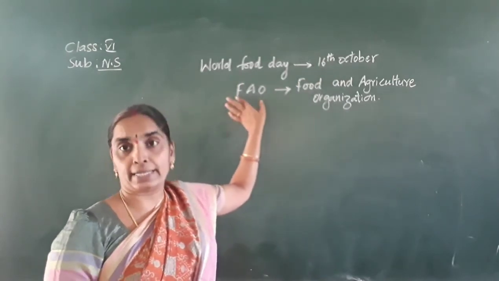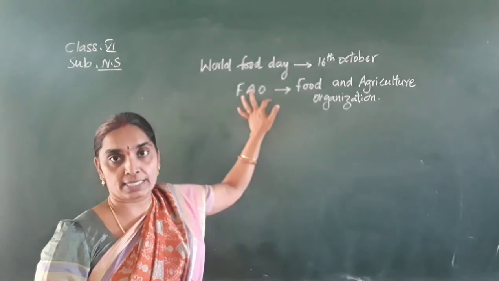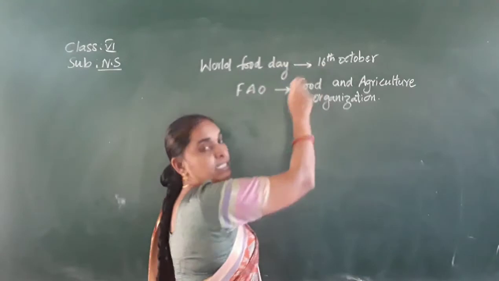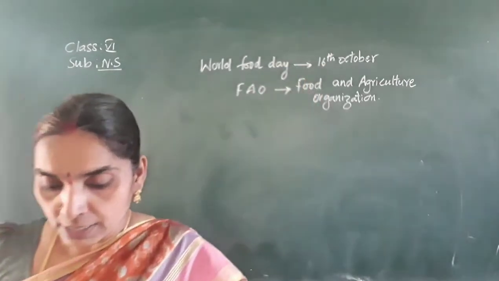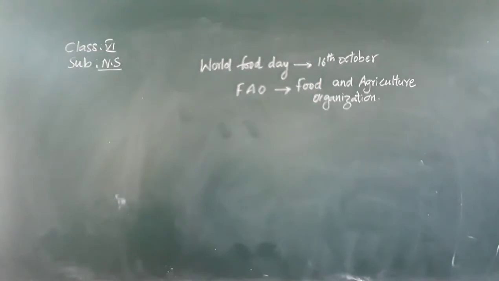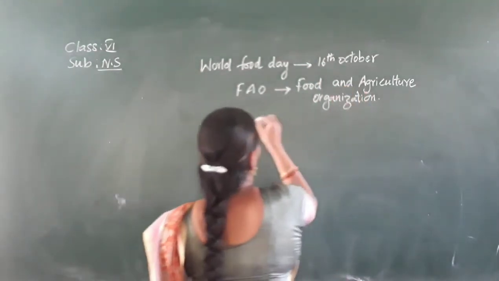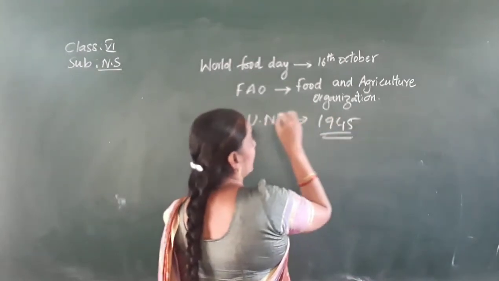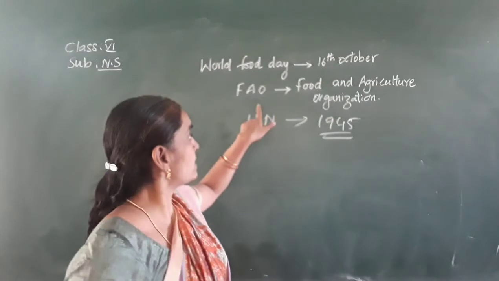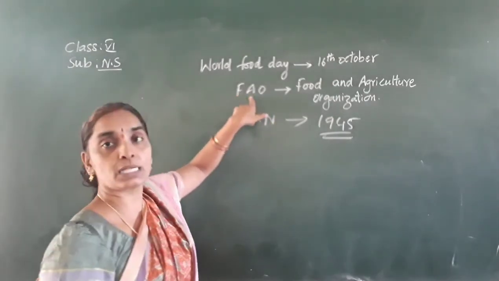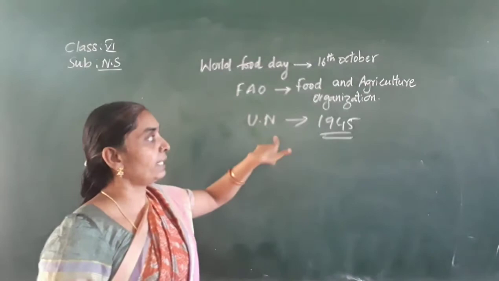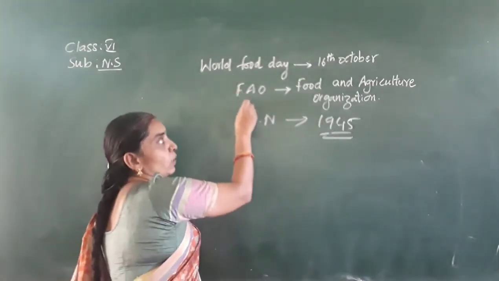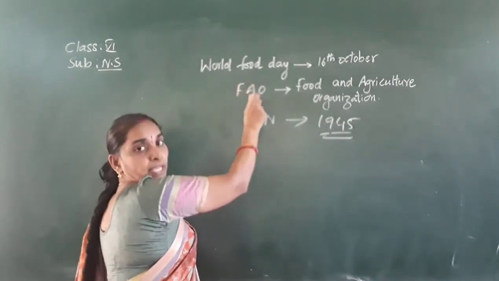It is the founding date of the Food and Agricultural Organization, which was started by the United Nations in the year 1945.